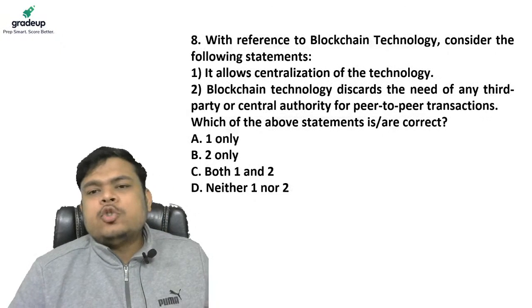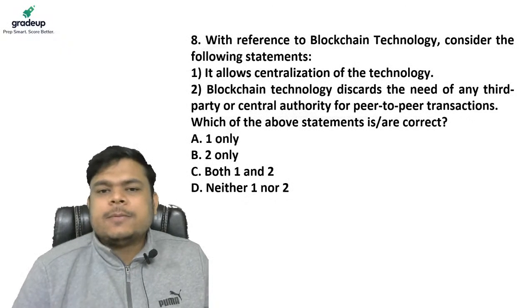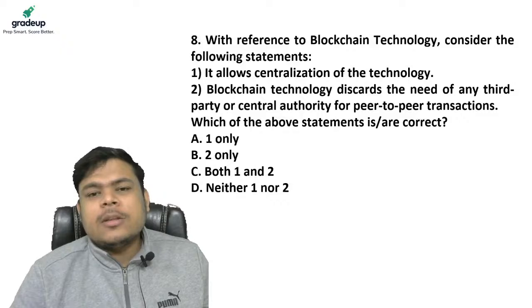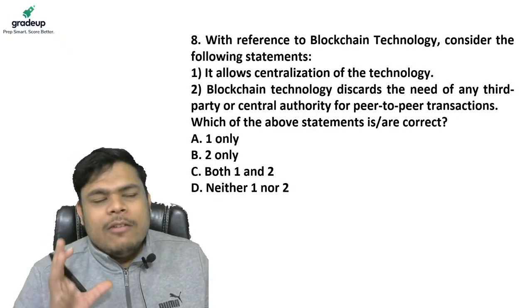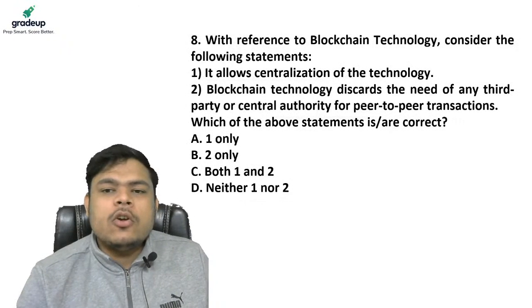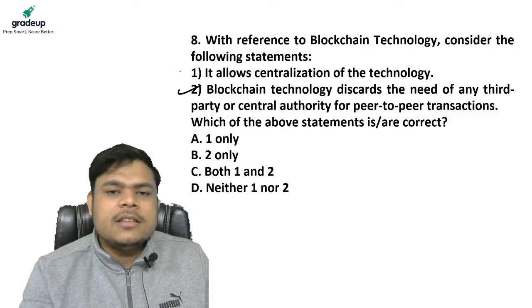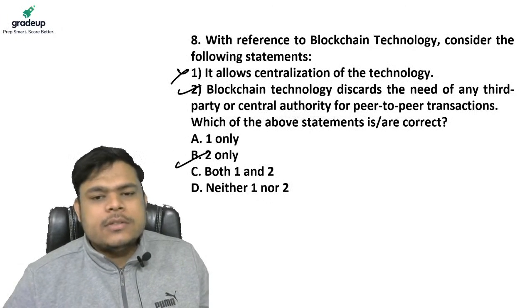Eighth, with reference to blockchain technology, consider the following statements. It allows centralization of the technology. Guys, we all know blockchain works on the principle that it is not a central system. Yes or no? I will show you. And blockchain technology discards the need of any third party. That's for sure, right? This is wrong. What is blockchain? I will tell you. Answer will be B. As you can see, answer is B.